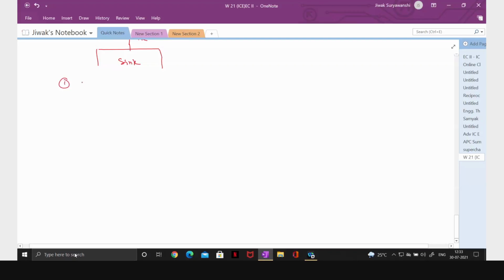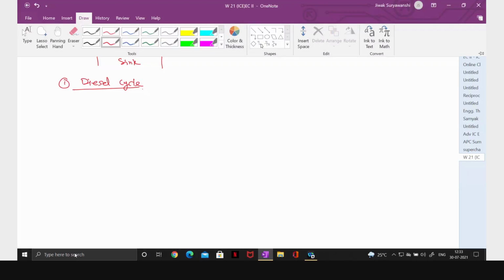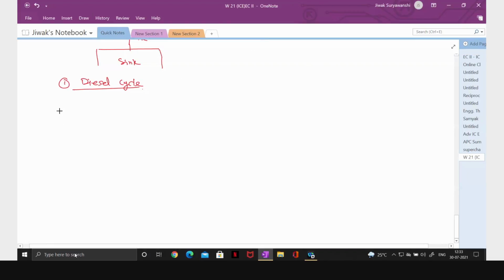Next is the diesel cycle. Now this we use in CI engines. We are approximating this diesel cycle for actual engines. I think we have studied the diesel cycle, Otto cycle, and dual cycle in thermodynamics. So again, a little bit of revision.